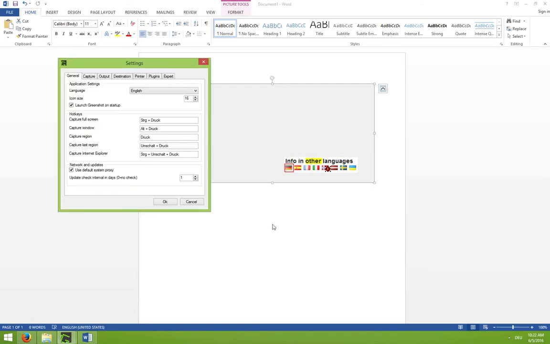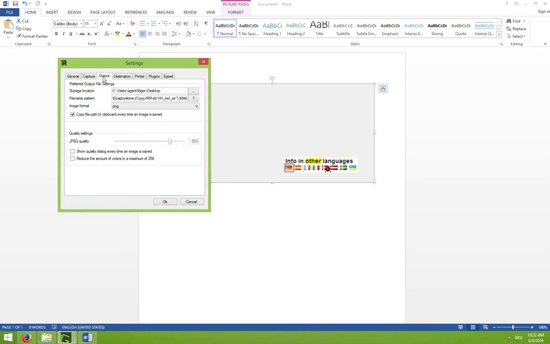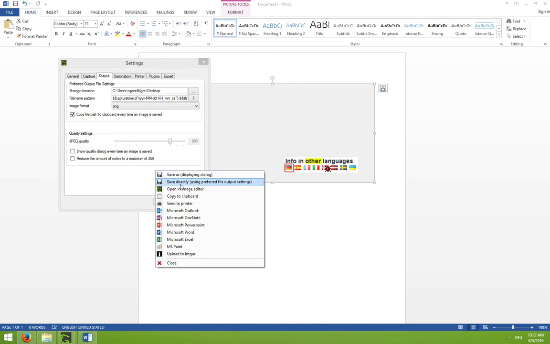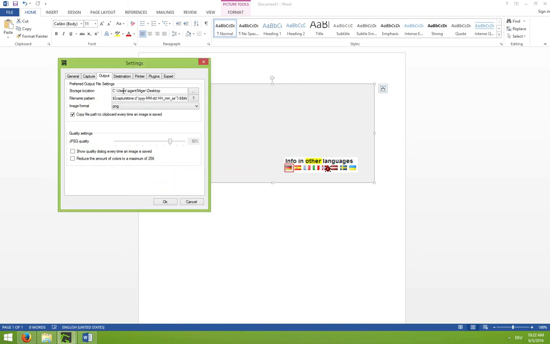To adjust some of the settings, we can just right click the icon and go to Preferences. Just play around with that sometime. It's pretty easy. If you want to save directly after taking a screenshot, just remember this option. This is the standard location, your desktop in my case, and the file name pattern will be the timestamp and the window title in whichever format you want.